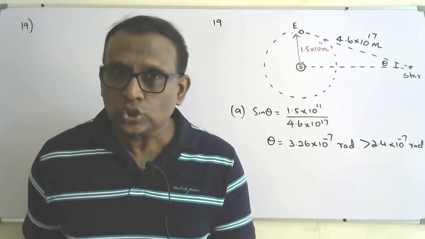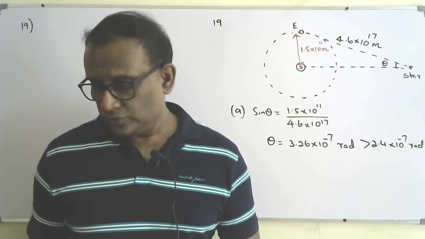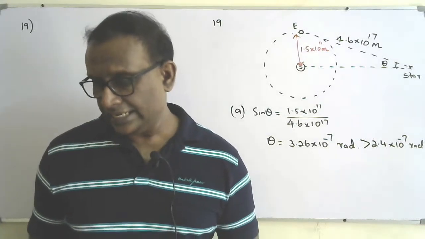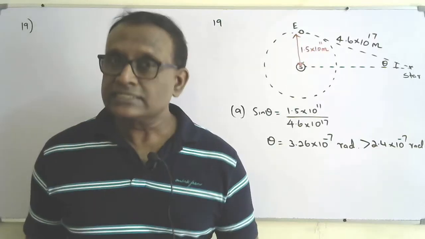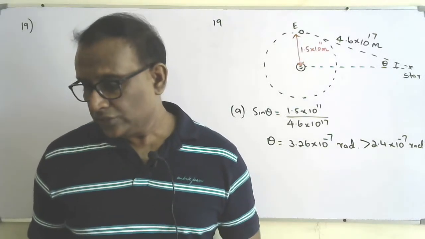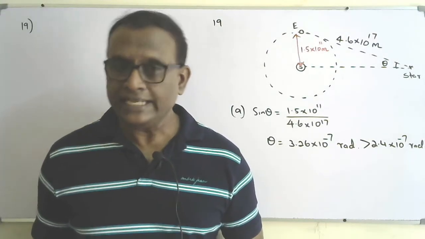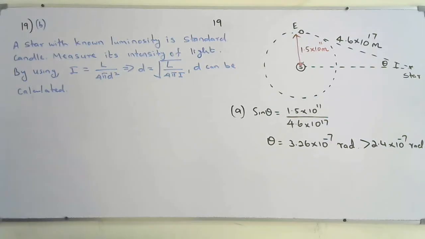First mark. Second, measure the intensity or radiation flux of the standard candle from the Earth. Second mark. Then by using I equals L over 4 pi d squared, the distance can be calculated. Third mark.